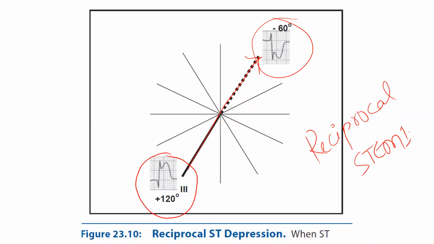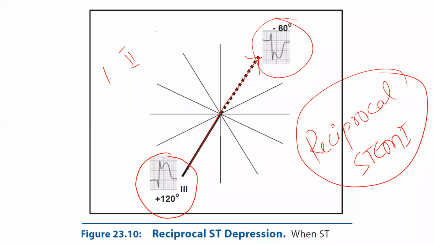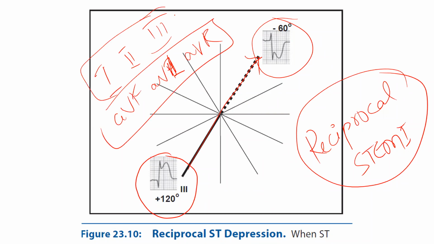What are the reciprocal depressions you are seeing in case of limb leads only? That is in case of 1, 2, 3 and AVL, AVF, AVR. So these are the leads in which you have reciprocal depressions. Not in V1 to V6. V1 to V6 will not have these reciprocal changes. Only in case of your limb leads you are going to get them.